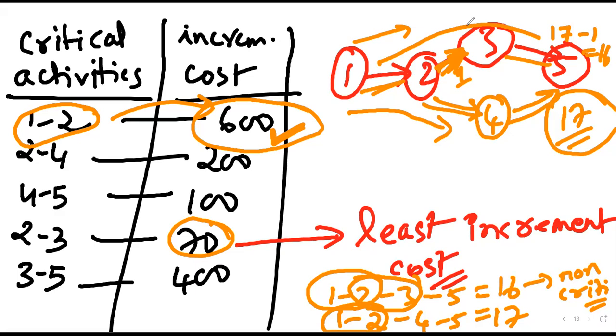So if we reduce 1 dash 2, then we have to reduce it in both the critical paths, correct. The total possible number of days we can reduce 1 dash 2 by is 1 day. We have to reduce both the paths by 1 day. Initially it is 17, so 16 each it will be. This will become 16, this also becomes 16.